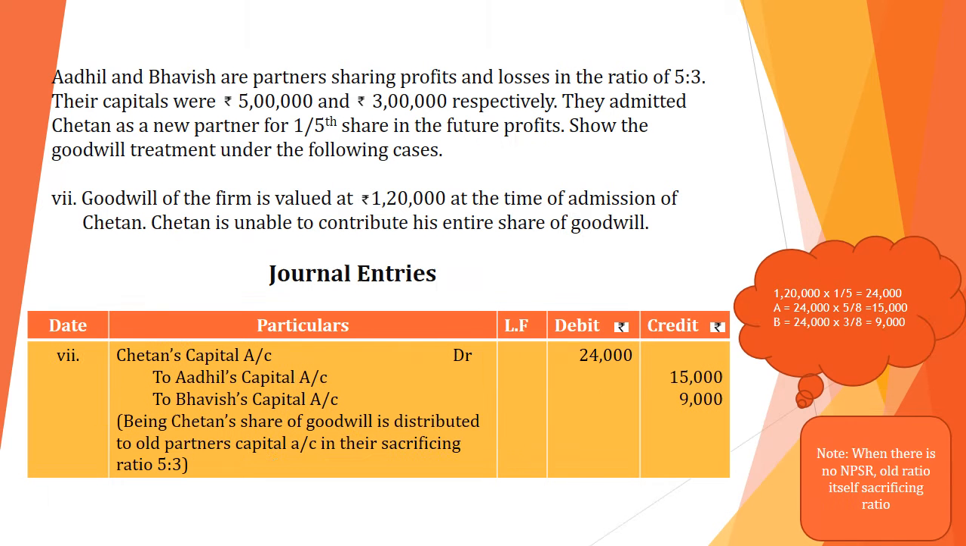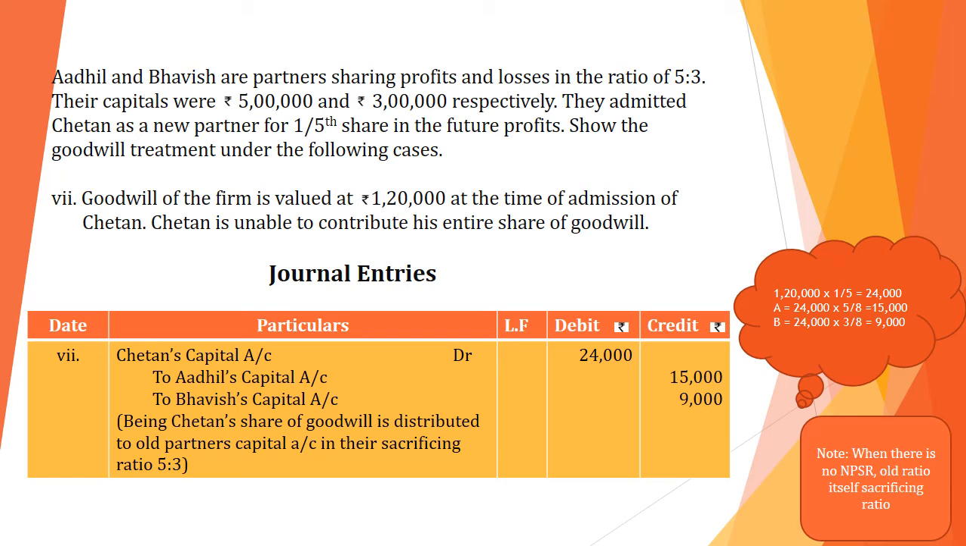Got it? Next, seventh case: goodwill of the firm is valued at 1,20,000 at the time of admission of Chetan. Chetan is unable to contribute his entire share of goodwill. It means in the previous one he brought only part of his goodwill, but in this case he does not bring any share of goodwill. So how do we find the goodwill value? Listen to the workings. 1,20,000 is the goodwill of the firm, into his share 1/5. So he is supposed to bring 24,000. Now this entire 24,000 he could not bring.